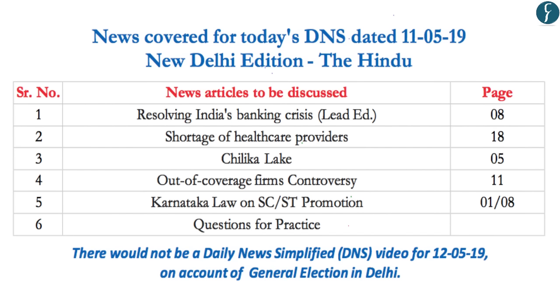Now, we would be analyzing the Delhi edition of the Hindu newspaper of 11th of May 2019, and the news that will be covered today is given on the screen, and the timestamp for the same is given in the description and the comment section given below. And so, now with this, let us start with the first article.